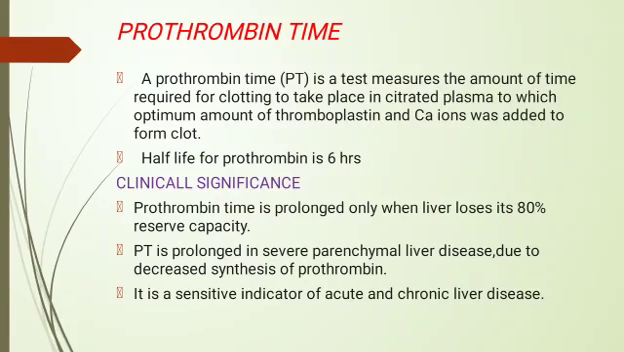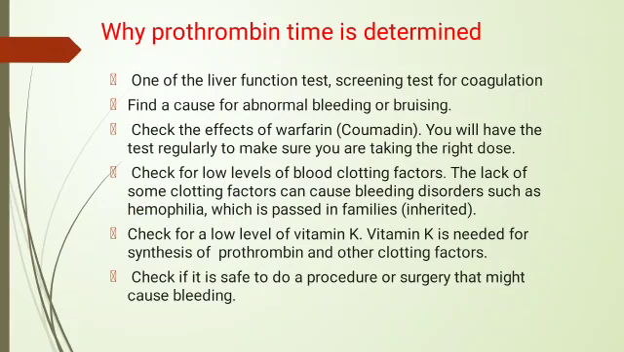PT is prolonged in severe parenchymal liver disease due to decreased synthesis of prothrombin. It is a sensitive indicator of acute and chronic liver disease. Why is prothrombin time determined? It is one of the liver function tests, a screening test for coagulation, used to find the cause of abnormal bleeding or bruising, and to check the effects of warfarin, the company name Coumadin, etc.